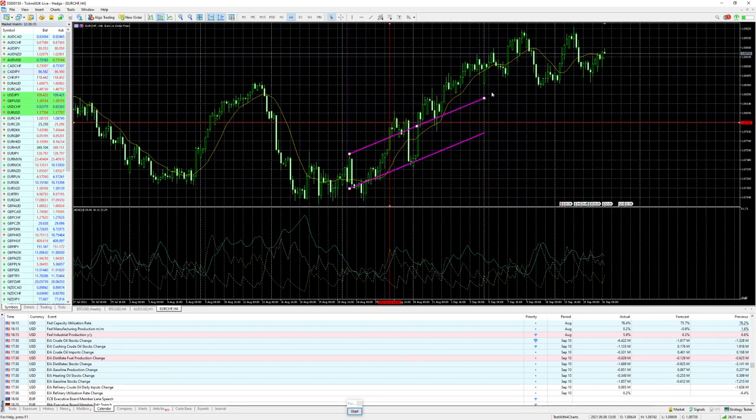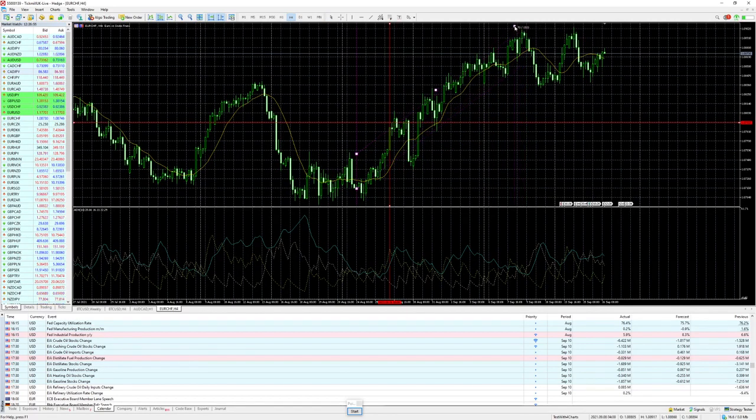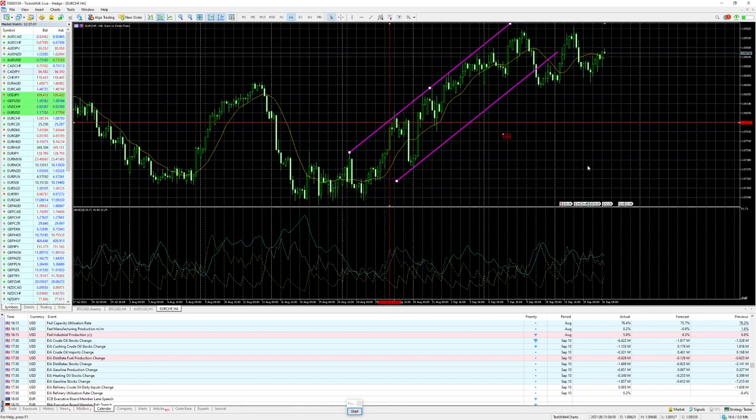Make your own setups in the drawing tools, and you can use whatever you need for your trading. Over here you have a text tool where you can place anything like test, trade, or whatever, put it in, push enter, and then you have it over here.